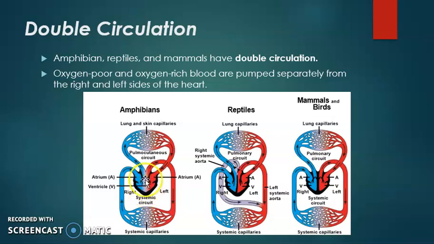But there is a mixing up of blood in between, because the ventricle is not divided. So of course this oxygen poor and this oxygen rich blood will mix somewhere in between.